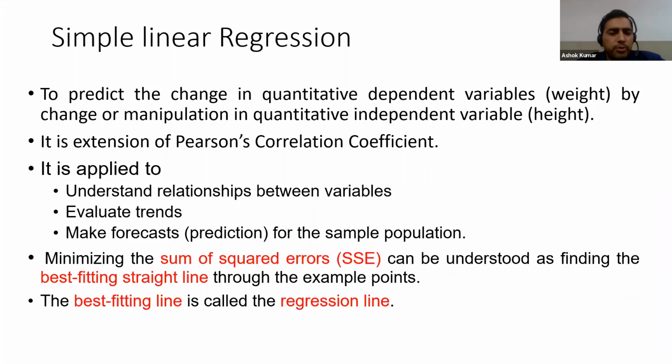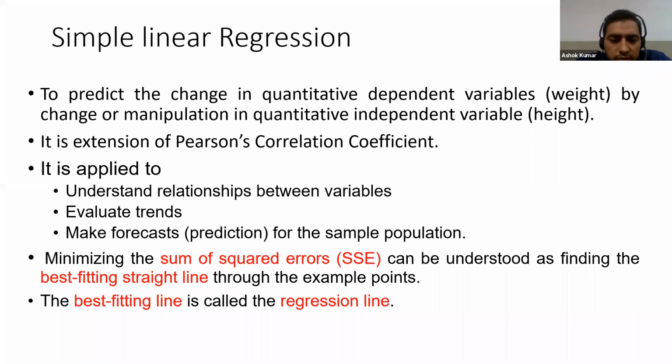It is an extension of the Pearson correlation coefficient, and we apply it to understand the relationship between variables, negative, positive, strong, weak, evaluate trends, and make forecasts. The main thing is to make a forecast or prediction about the dependent variable